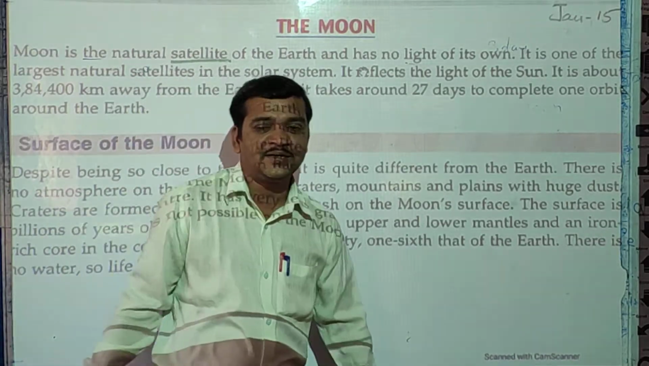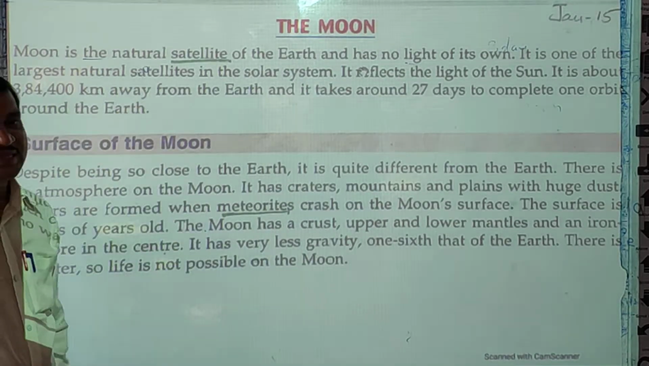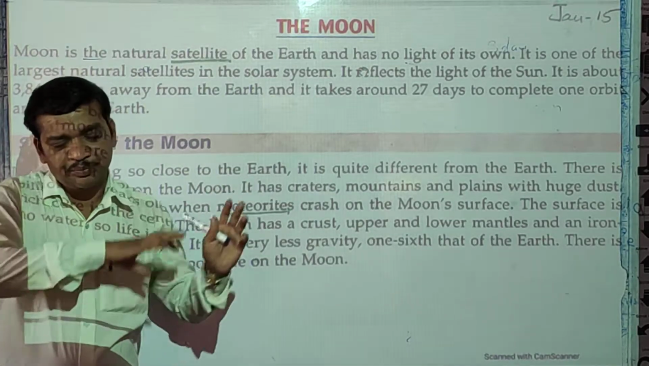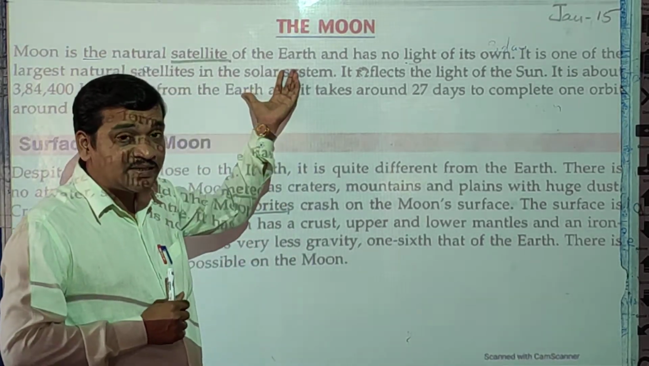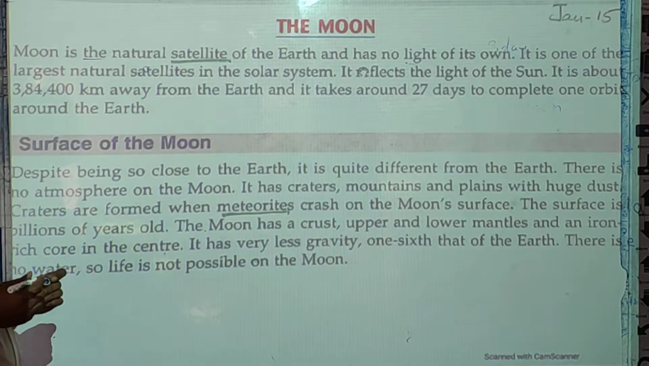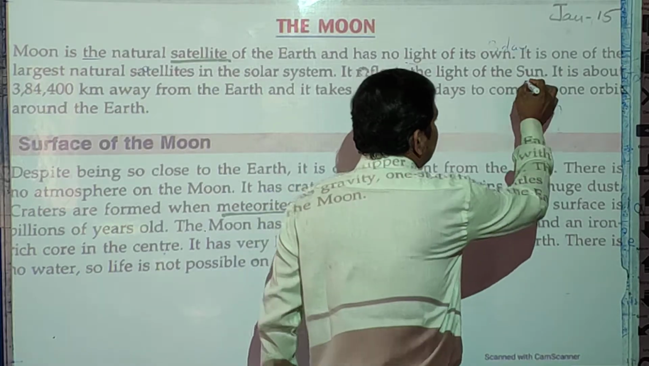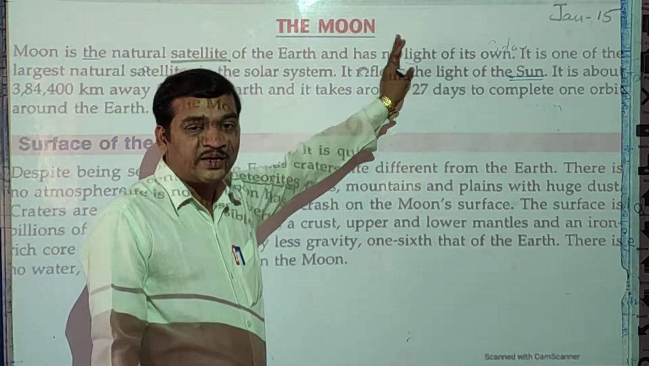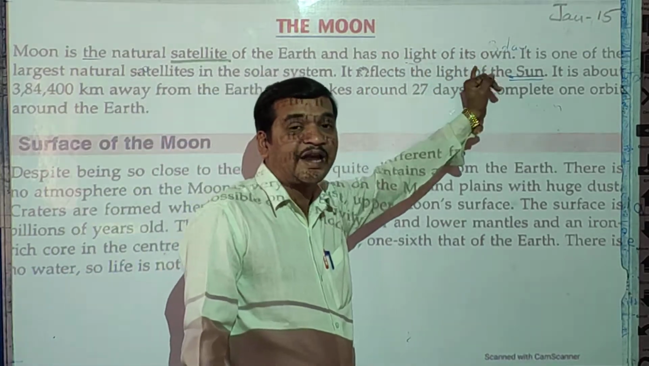Okay students, second thing, it is one of the largest natural satellites in the solar system, compared to the other satellites. Okay, some artificial satellites are also there. So it is one of the largest natural satellites in our solar system. It reflects the light of the sun. It has no light of its own. Then how does it become shiny? Because it reflects the light of the sun.